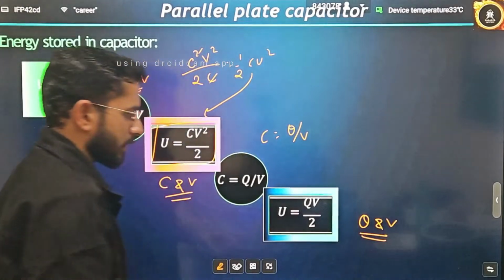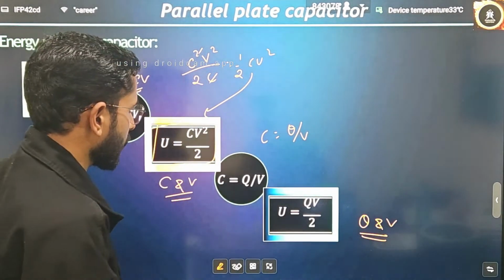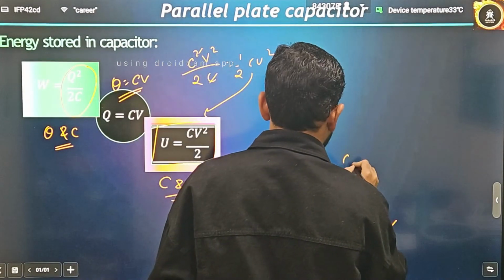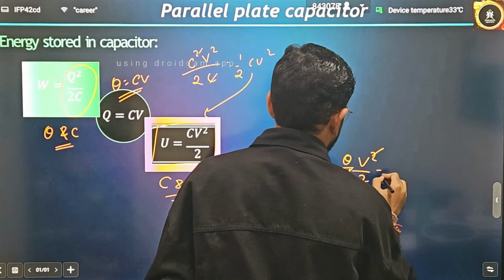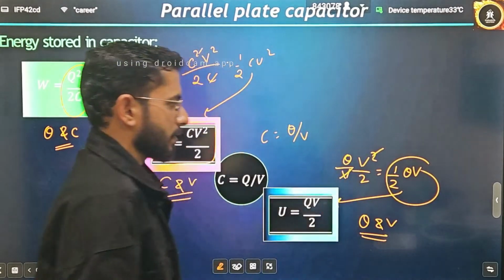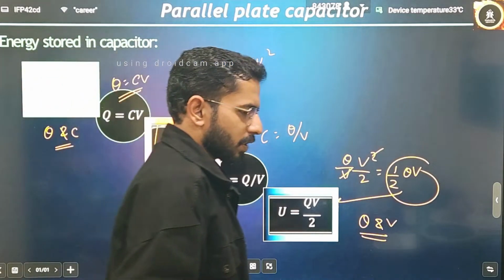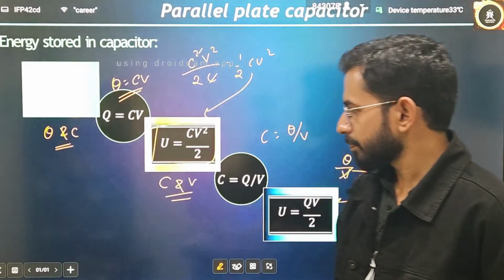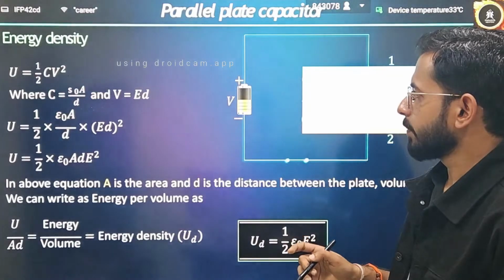So all these three relations should be remembered, so that whenever required, you will use them according to the situation. Replace C is equal to Q by V. What is that? Q by V into V square by 2. This V will get cancelled, giving half into Q into V. This will be the third form of the same formula. It doesn't matter which formula; according to the situation, you have to apply the formulas. I hope that this table will be very clear to you.